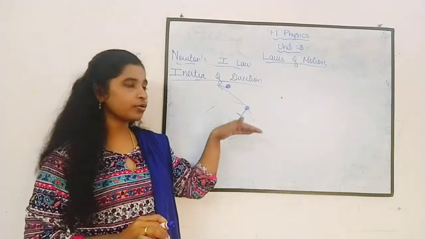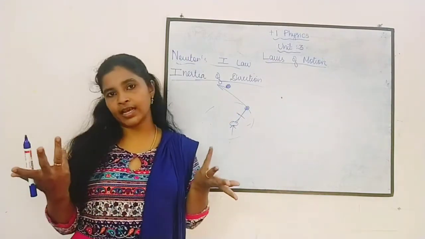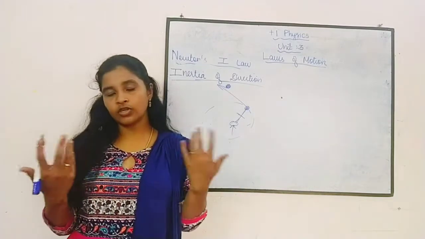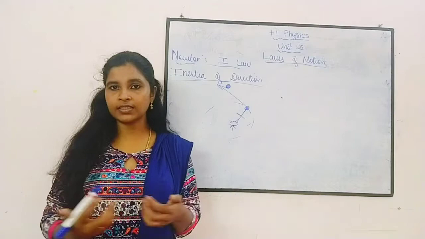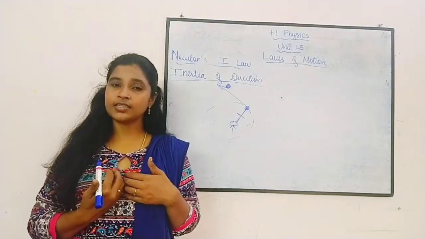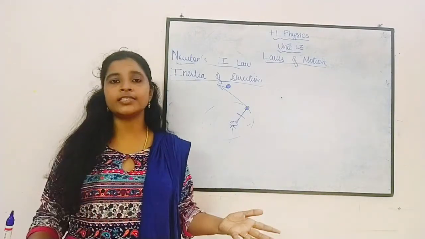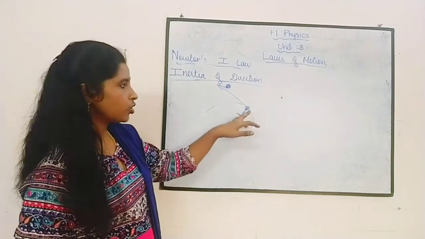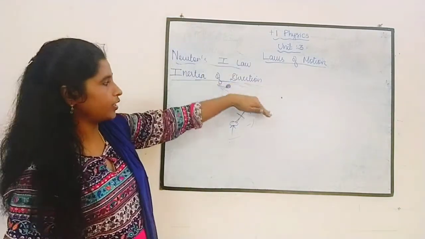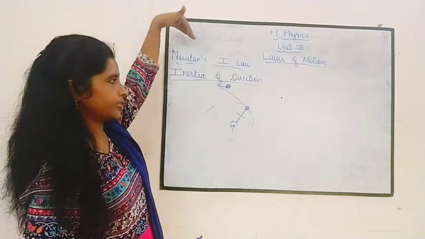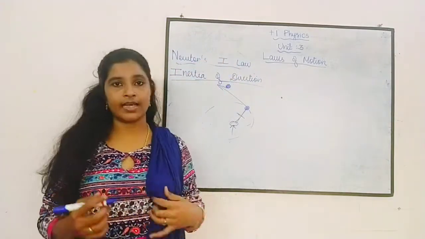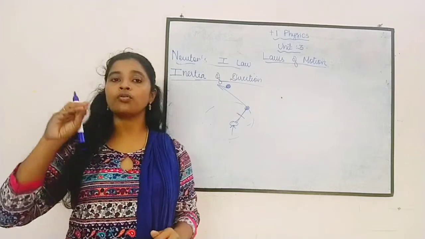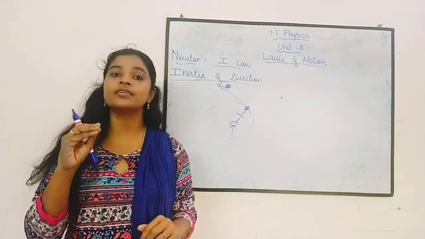புரியுதா? நீ கொடுத்த ஃபோர்ஸ் வந்து கட் ஆயிடுச்சு. அப்போ அதுக்கு தெரியாது எப்படி அதோட ஸ்டேட்டை சேஞ்ச் பண்ண, அதோட டிரெக்ஷனை மாற்ற அதுக்கு தெரியாது. Okay, it is inertia of direction. It does not have the ability to change its direction. So it will go straight, that is, tangential to that circle. So this is the example of inertia of direction, that means the inability of an object to change its direction.